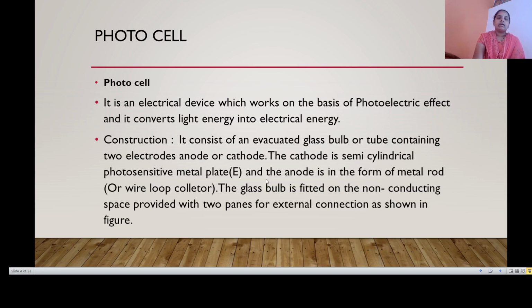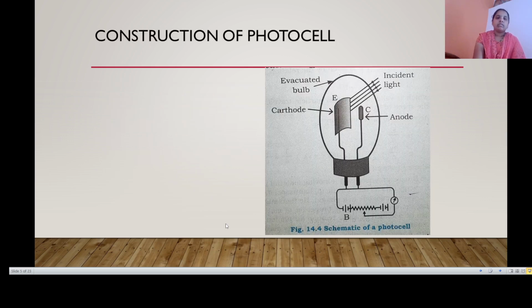The glass bulb is fitted on a non-conducting base provided with two pins for external connection, as shown in the figure. Here light is incident on the cathode, which is the emitter, and the anode is the collector. This is the construction of a photocell.